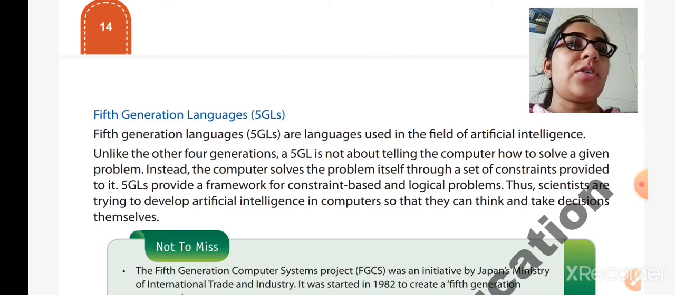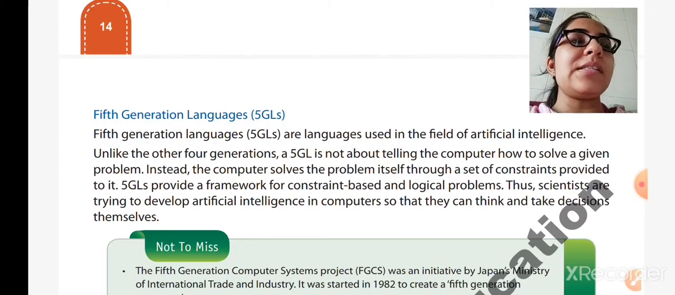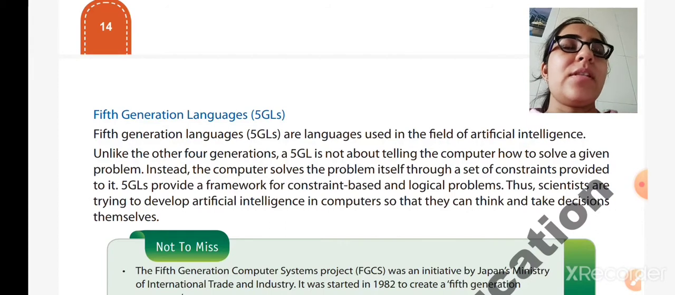Unlike the other 4 generations, a 5GL is not about telling a computer how to solve a given problem. Instead, a computer solves the problem itself, using the set of constraints provided to it. It means that the computer does not require our instructions. In the previous 4 languages, human instructions are required. But now in 5GL, a computer is given artificial intelligence, so it can perform the given tasks itself through a set of constraints.